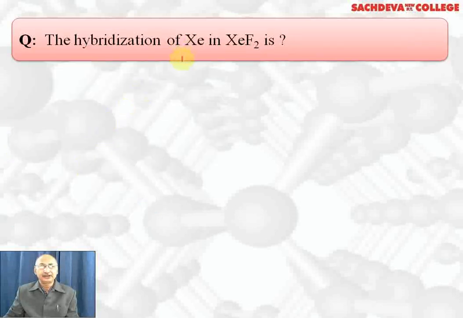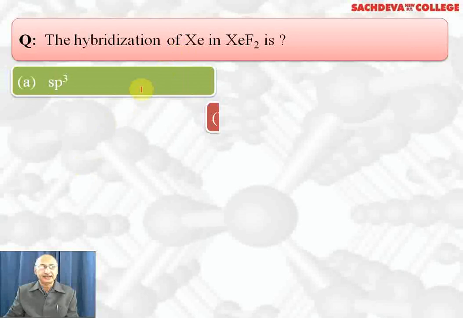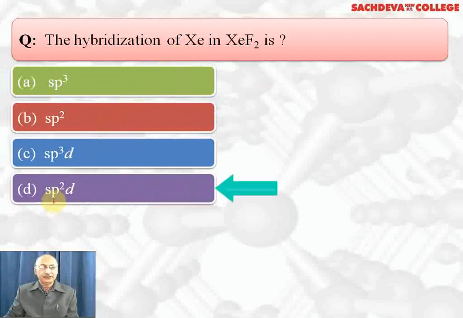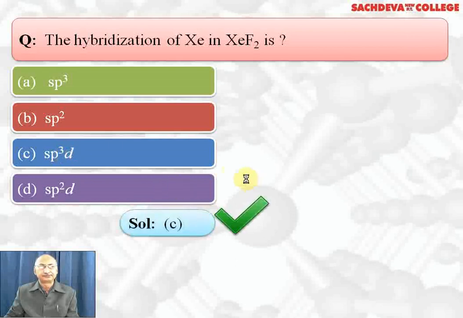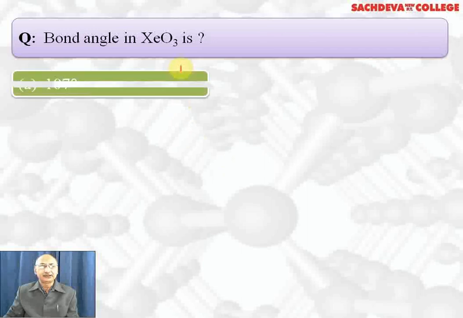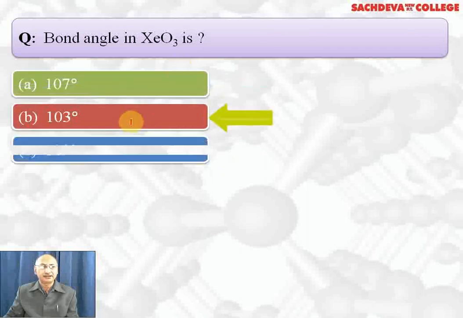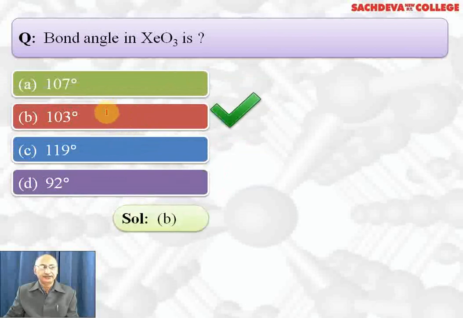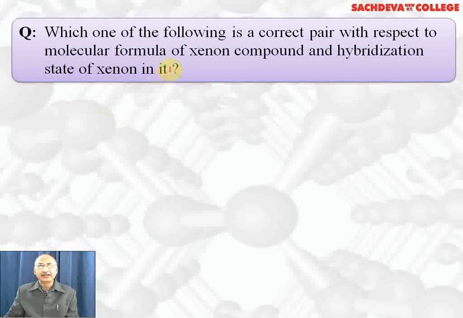The hybridization of xenon in XeF2 is sp3, sp2, sp3d, sp2d. Correct answer is sp3d, and it has 3 lone pairs of electrons. That is why it is linear. So C part is the correct answer. Bond angle in XeO3 is 107, 103, 119, 92. Correct answer is 103.